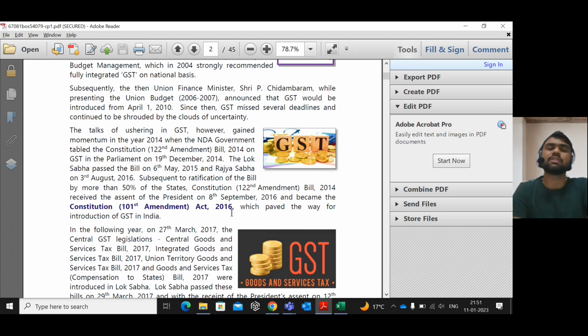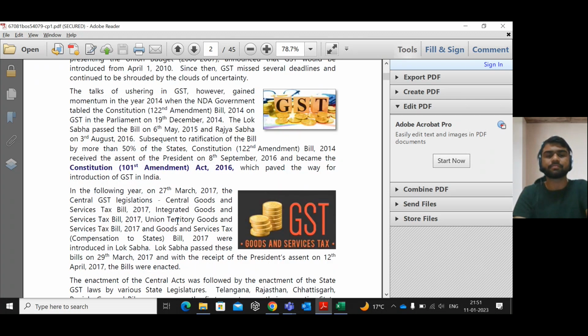When the GST law was introduced in India, it came into effect from 1st of July 2017. From the 1st July 2017, GST was introduced in India, but it was not applicable to all the states, except Jammu and Kashmir. It is applicable from 1st July 2017, and from 8th July 2017, Jammu and Kashmir also came under the purview of GST. Okay.